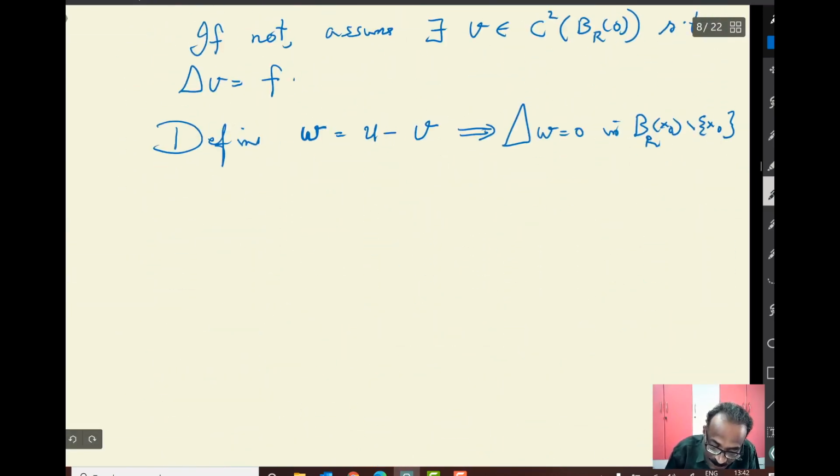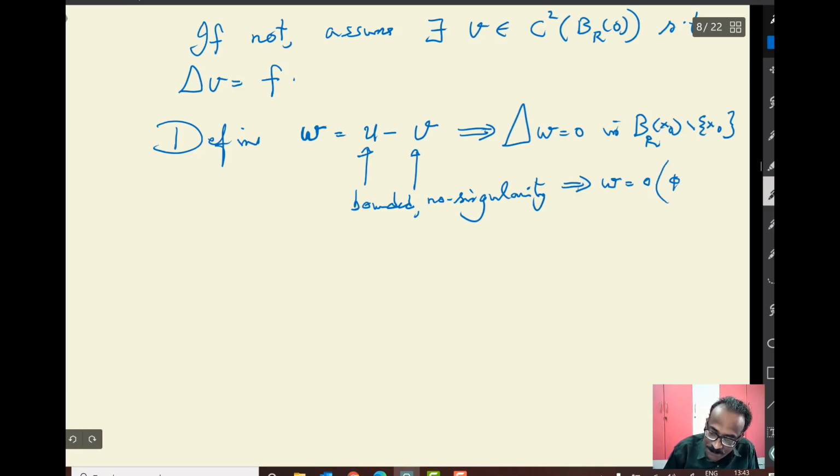Since u is continuous, there is no singularity at all. This is a bounded function. So no singularity at all. This is also bounded because it is harmonic, given. Hence no singularity. That immediately implies it is a much nicer function.